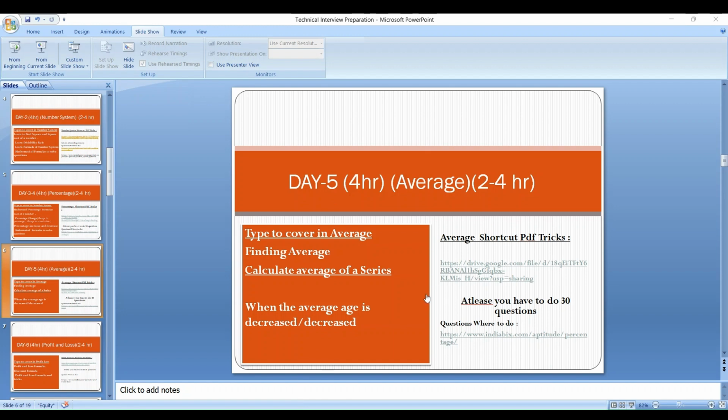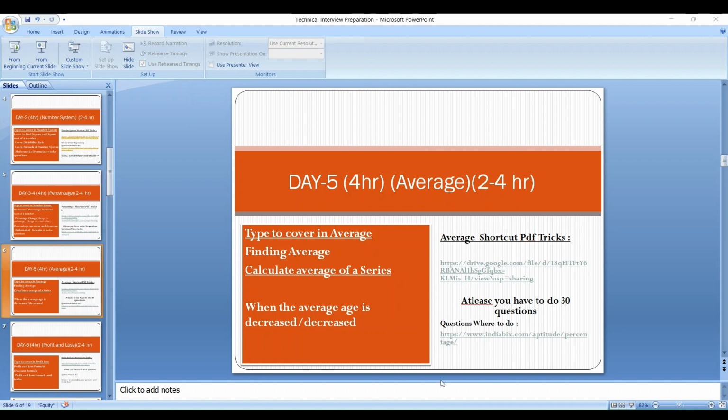Next, what shortcuts and things you have to cover. In that sheet, I have added a formula book that contains all the tips and tricks related to ages problems. If you know that, you can easily solve the questions related to it.